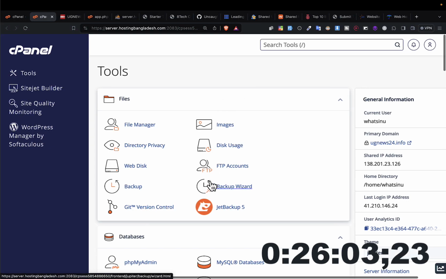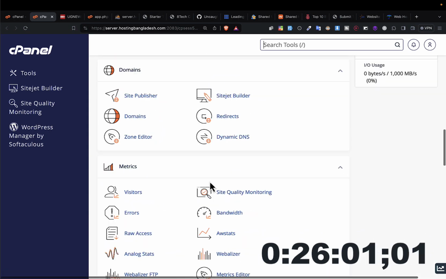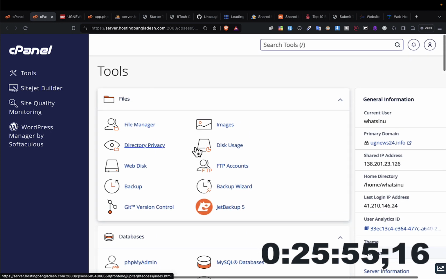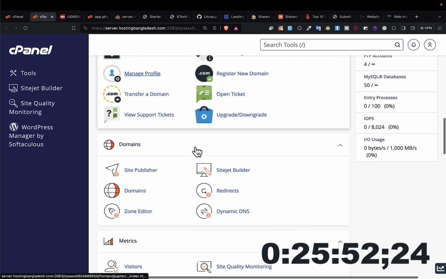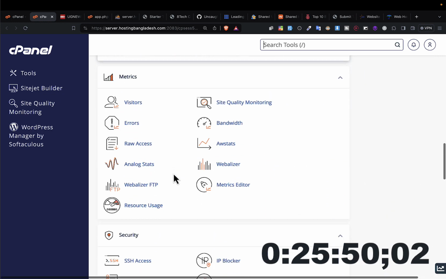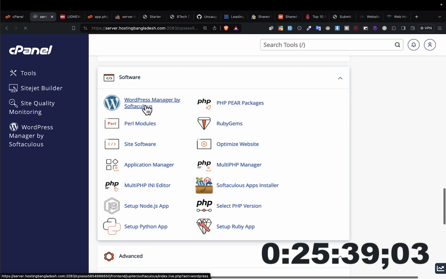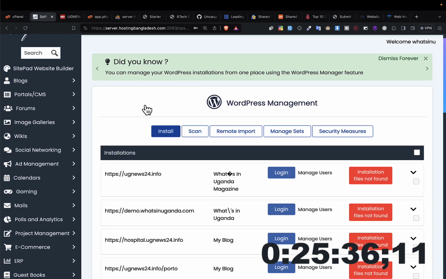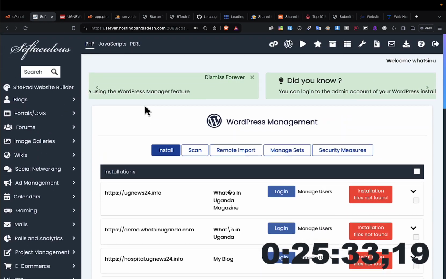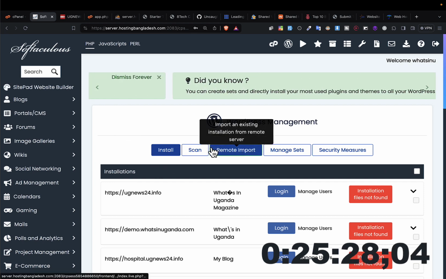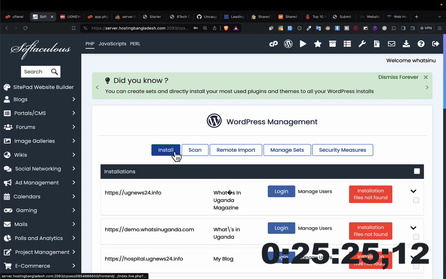To install WordPress, you'll come to your website and go to your cPanel. This is my cPanel. I believe right now you know what is meant by a cPanel, a place where you control your web hosting. I'm going to come to a place where there is software, and then you'll find WordPress here. So I click on WordPress by Softaculous. Softaculous is software that's going to help you install technologies into your website with simplicity. So what I'm going to do right now is click on install.